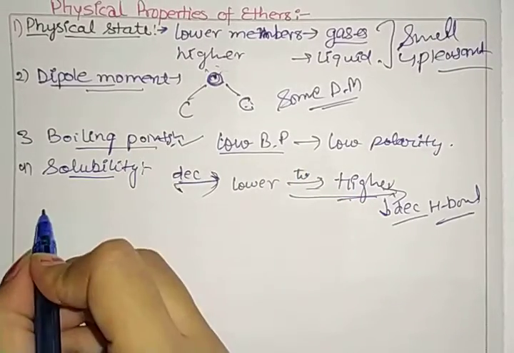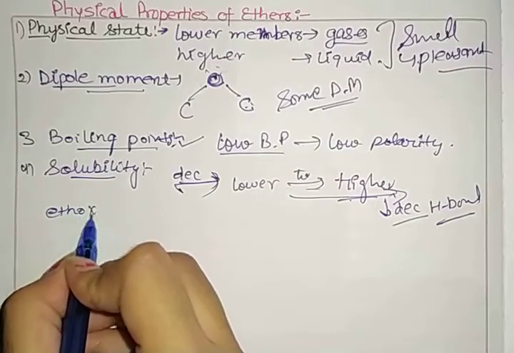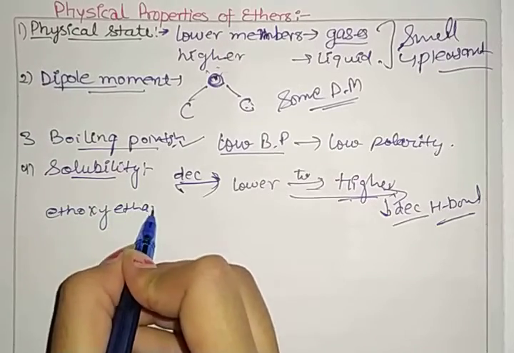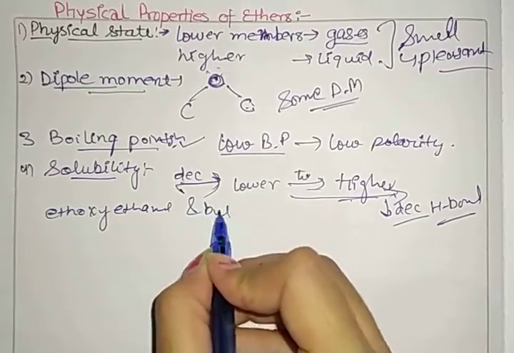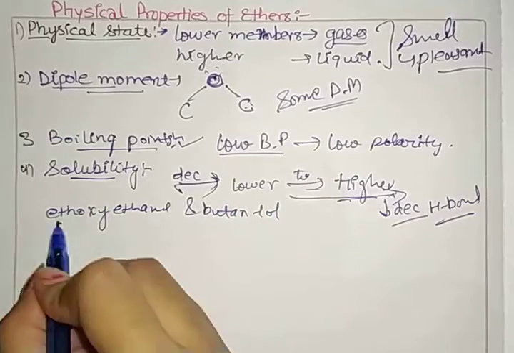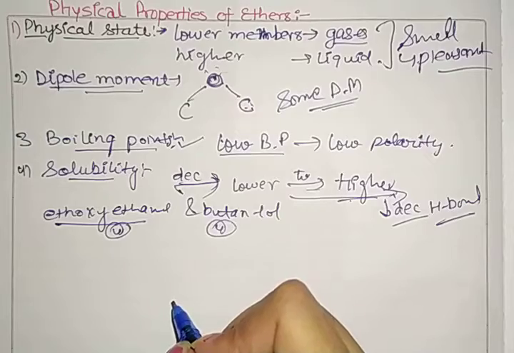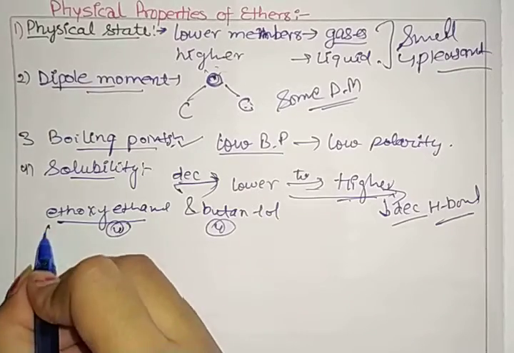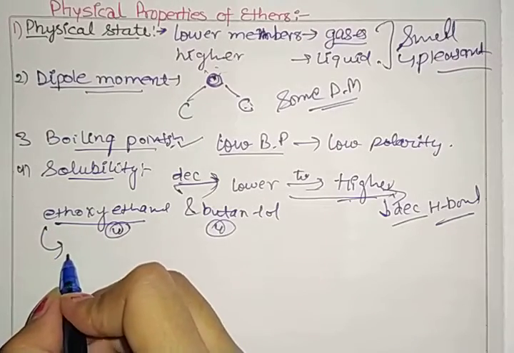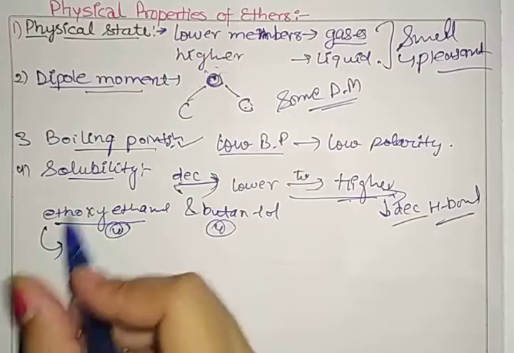If you take the example of ethoxyethane and butan-1-ol, ethoxyethane has 4 carbons and butan-1-ol also has 4 carbons. So they are both soluble in water to almost the same extent.